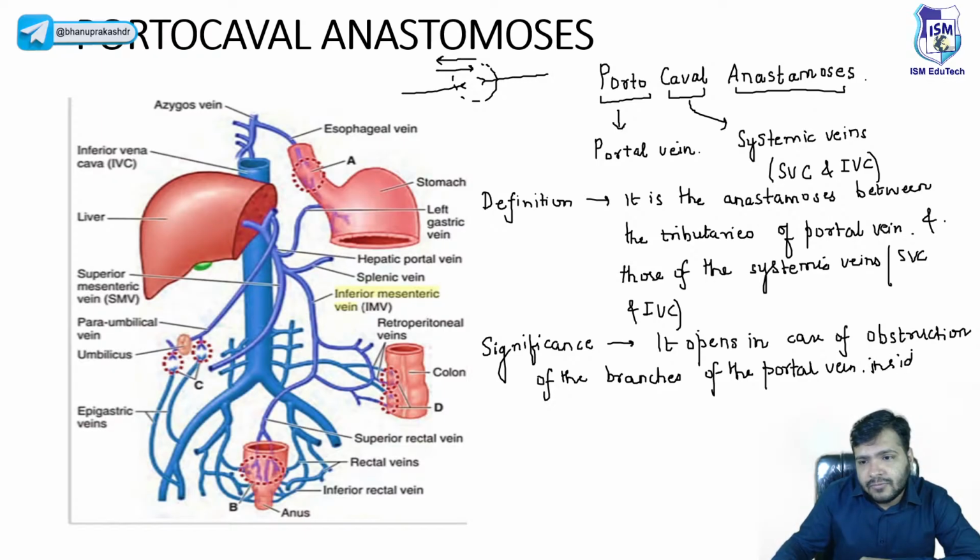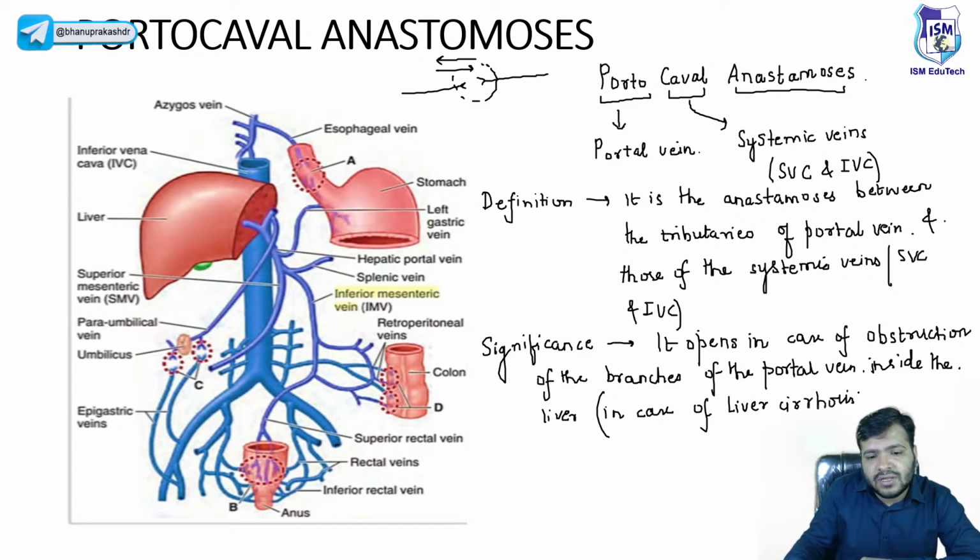Inside the liver. Archana, good evening. So especially in case of liver cirrhosis, I will draw a diagram also, no need to worry. Or liver cirrhosis, if I can say in simple language, if there is fibrosis in the liver. So what happens?